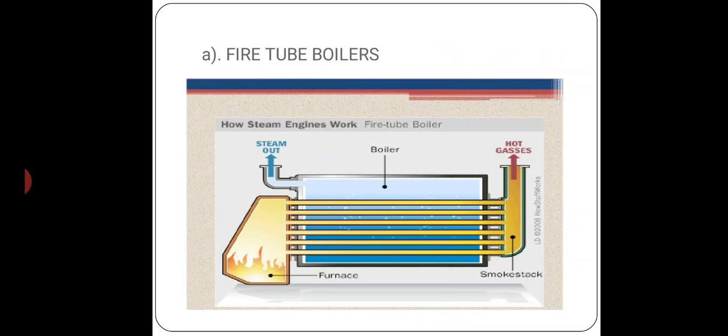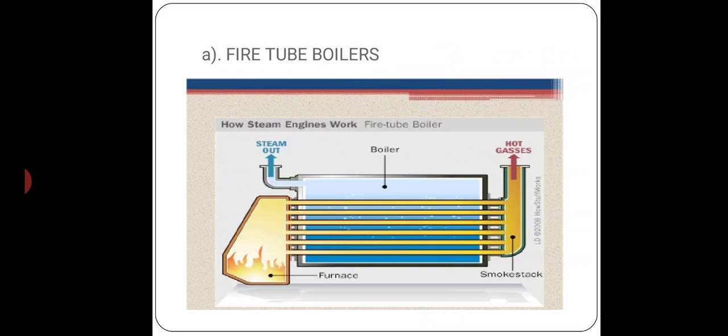Fire tube boiler. The diagram shows a fire tube boiler. In the fire tube boiler, the firing occurs inside the furnace, and hot gases pass inside the tubes. There may be one or a large number of tubes, or a considerable number of small tubes, in which hot gases circulate. The hot gases pass through the tubes surrounding the water, and the water gets heat and is converted into steam.